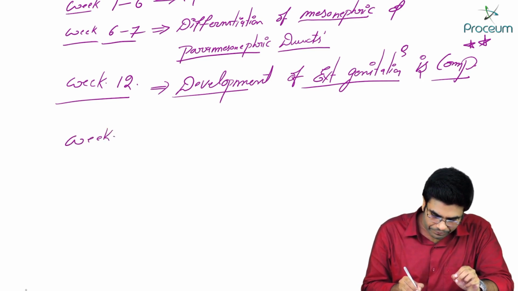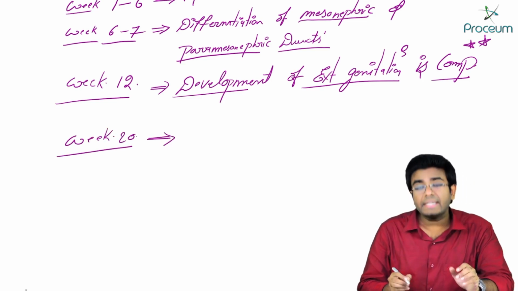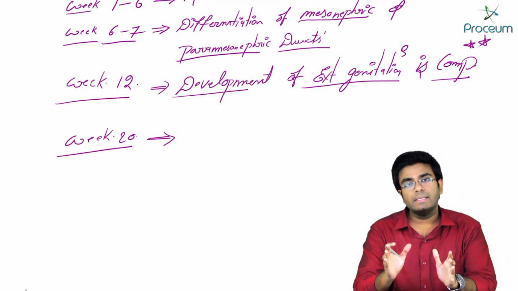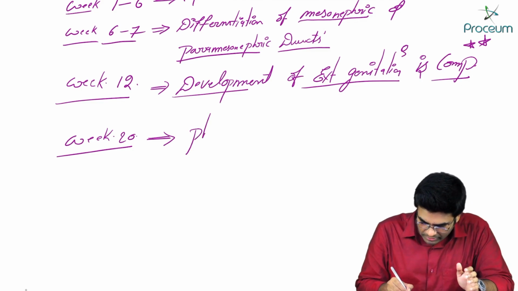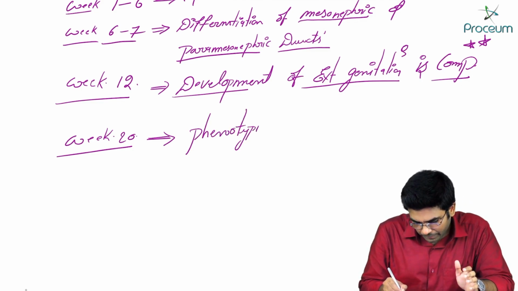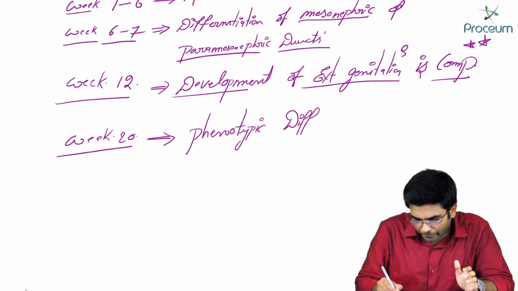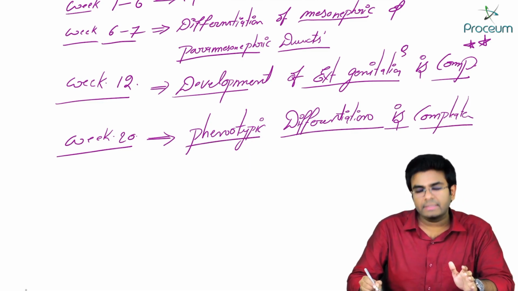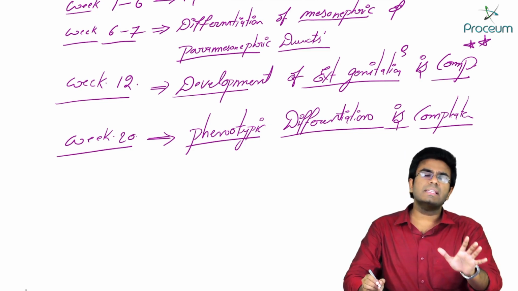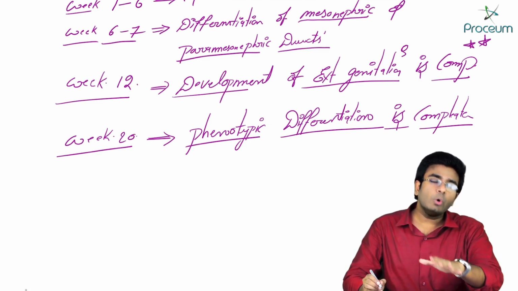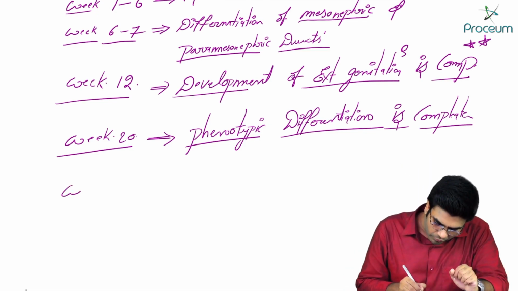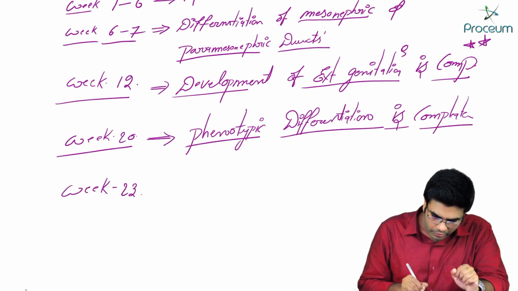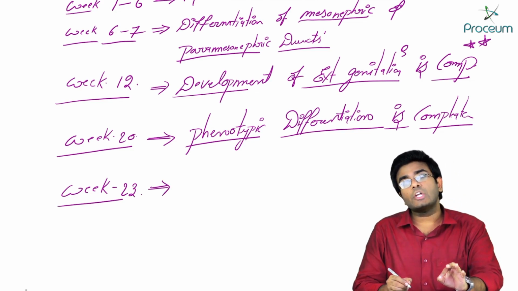Now, week 20. So, during week 20, the complete phenotypic differentiation can be seen. Okay, so phenotypic differentiation is complete. Okay, now you can completely identify that this is a male baby and this is a female baby. Okay, so such phenotypic differentiation is completed. After this, week 23. Now, during this week 23, what happens? There is a descent of these gonads.